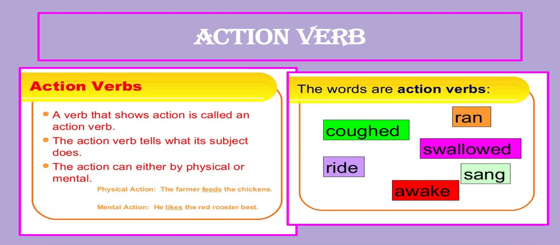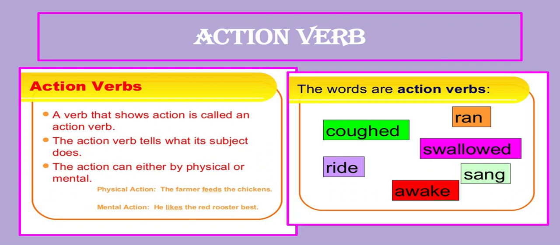Action verbs. They express some physical or mental action that a person, animal, object, or even nature does. Action verbs are words like drink, dance, eat, swim. They show what an action means.